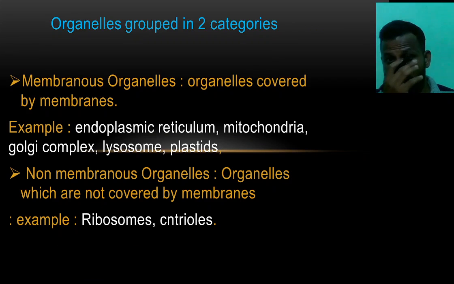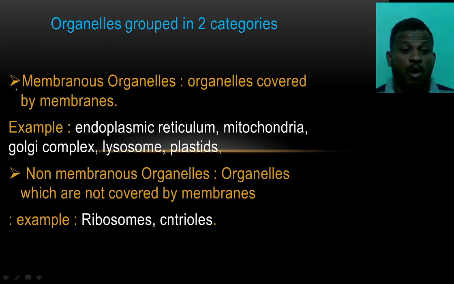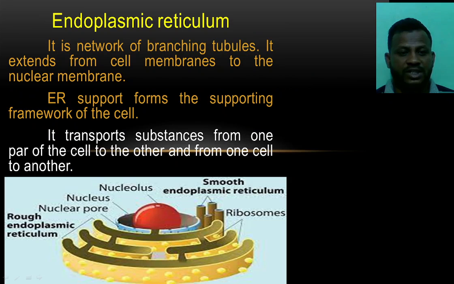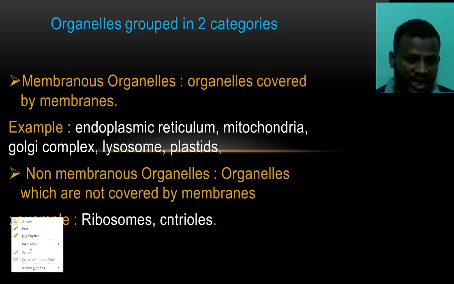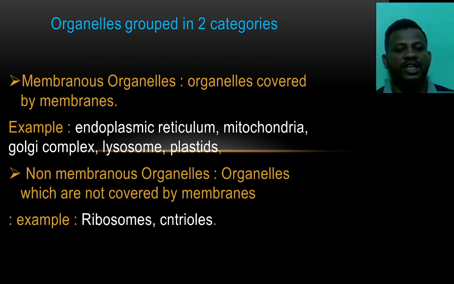If we see the organelles grouped in two categories, there are two types of organelles. One is the membranous organelles, and another one is the non-membranous organelles. These are the two types of organelles we are going to see here.